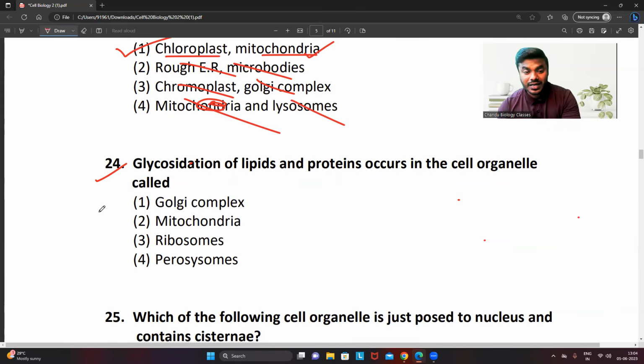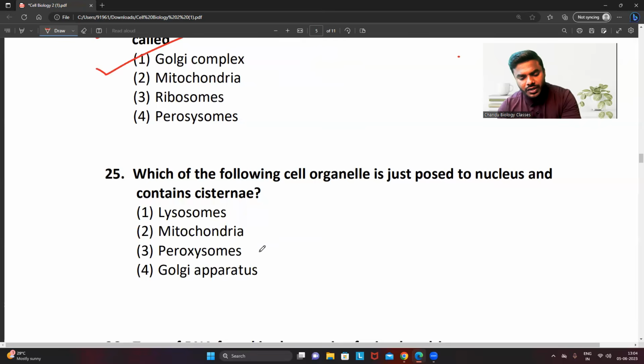Compulsorily they will give that particular question, so do not get confused with that. Hence, what will be the correct answer? Undoubtedly, the correct answer will be number 1. Question number 25. Which of the following cell organelles is juxtaposed to the nucleus and contains cisternae?